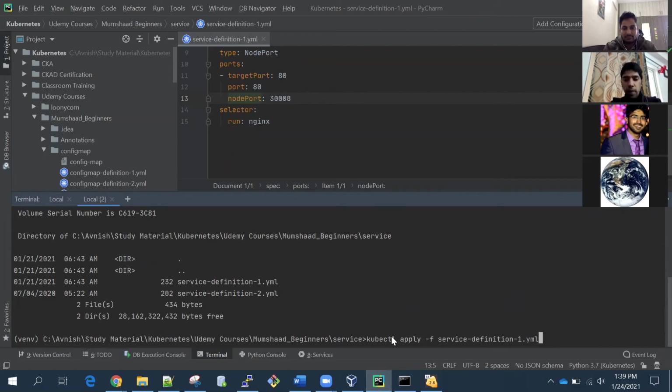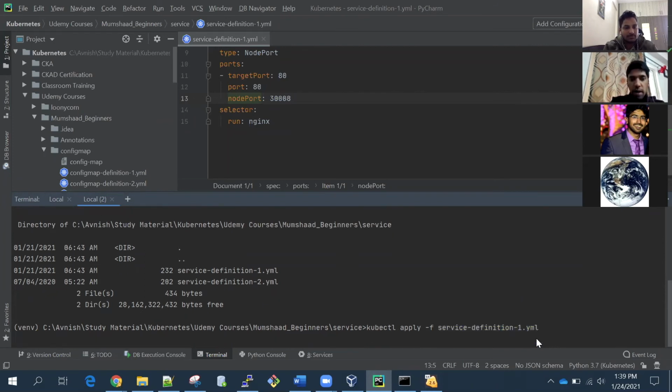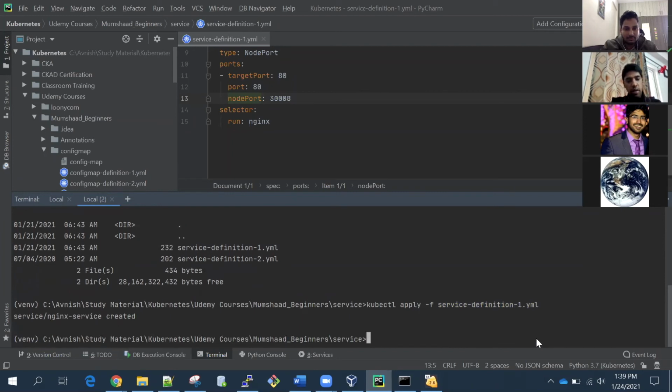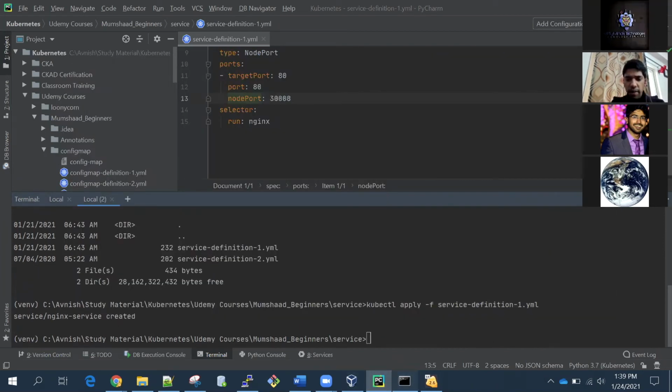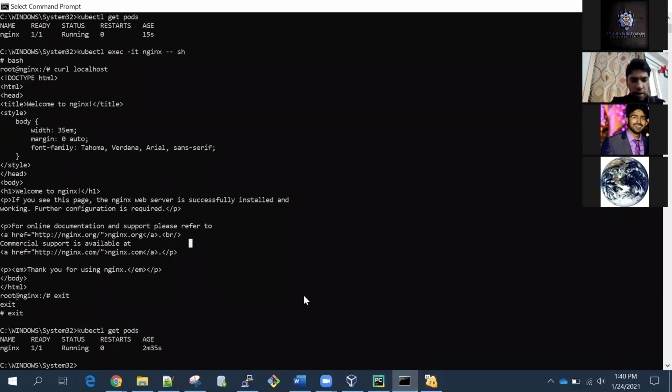I'm running a command called kubectl, the command to interact with the Kubernetes cluster, apply -f, and this is the configuration file. This configuration file has all the configuration for creating a new service. I'm going to create a new service here. So the service is created. I can run this command from the command line from here as well, that's not a problem. I can run it from anywhere.